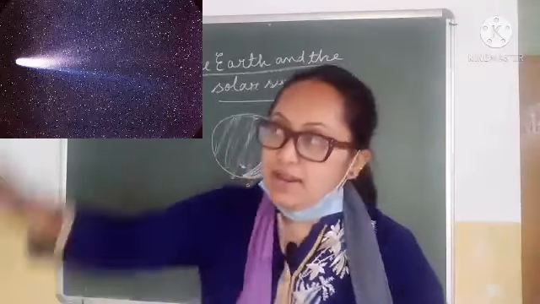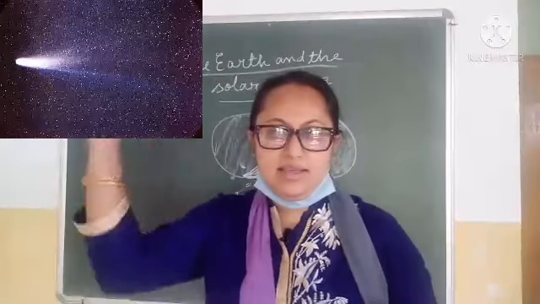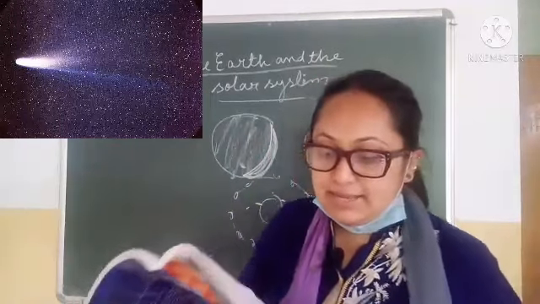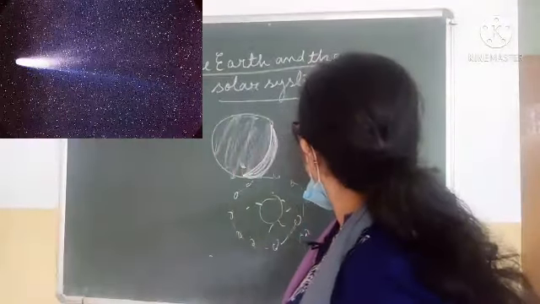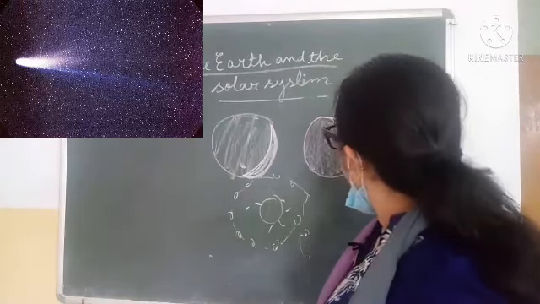It just comes like it shoots and becomes invisible. Like in a fraction of a second it disappears. Okay. And it has bright streaks. Bright streaks means, I'm telling you, suppose this is the shooting star. It's a bright streak like this.